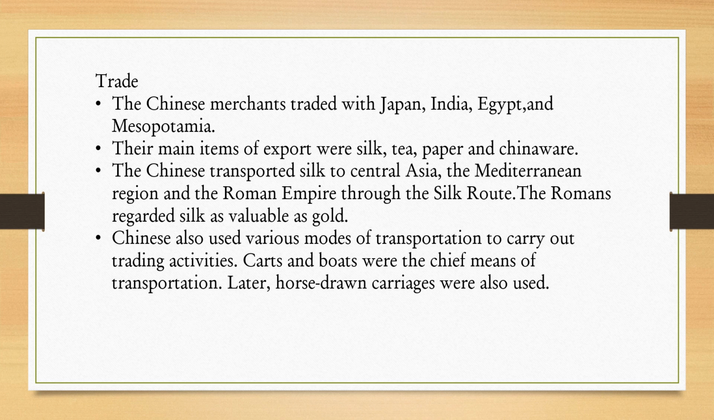They had trade relations with Japan, India, Egypt, and Mesopotamia. They mainly exported items such as tea, silk, and china products. They used various modes of transportation to carry out trading activities. Carts and boats were the main means of transport. Later, horse-drawn carriages were also used.